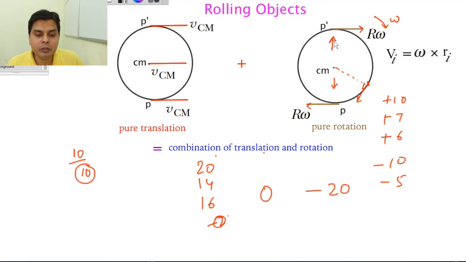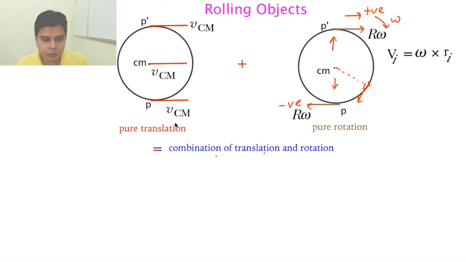So anybody who is having R vector in this direction will get a positive, assuming that this is my positive direction. But the poor guy who is having R vector downwards will get a negative velocity also. So that's the case. And what is happening here also? We will get three different cases. Now let's see what those cases are.